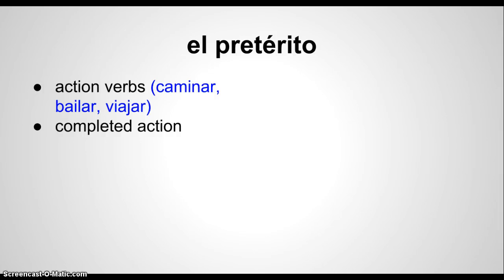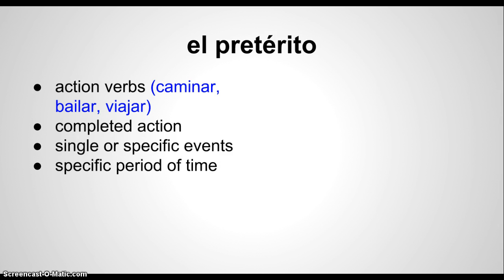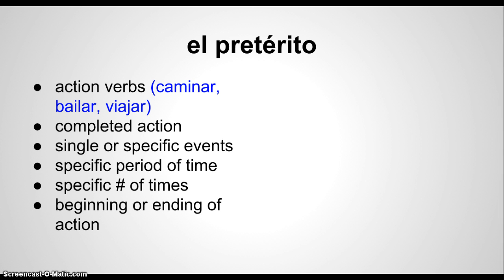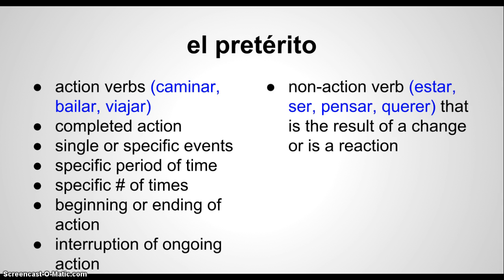Then they're completed actions, over and done. Single or specific events. Things that happen for a specific period of time or a specific number of times. Or it could be marking the beginning or the ending of an action. An interruption of an ongoing action, we kind of talked about that in class, and it could be a non-action verb that is a result of a change or is a reaction to something else.